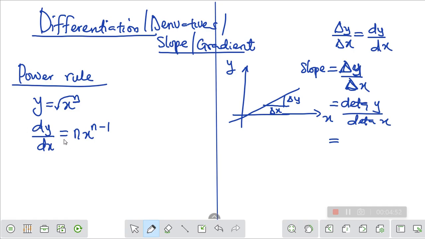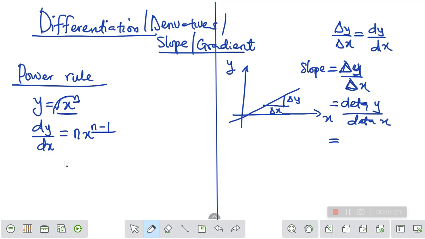So dy dx is equal to n x raised to power n minus 1. dy dx means you are differentiating this. When you differentiate it, you will bring this n downwards. That's the first step. Then the power up there, you are going to remove 1 from the power n. Now let's do it. So dy dx will now be equal to, okay, this is the final answer.